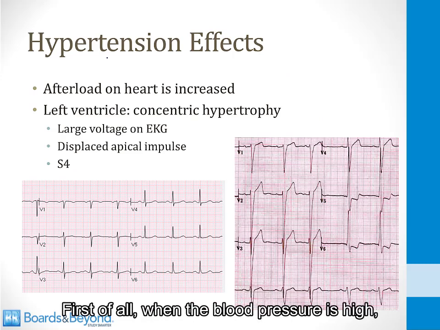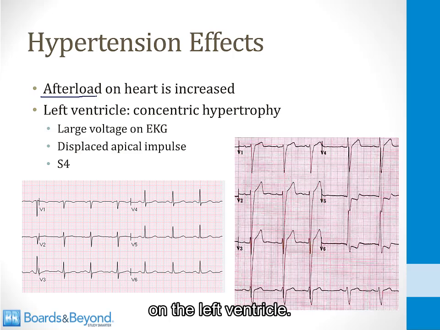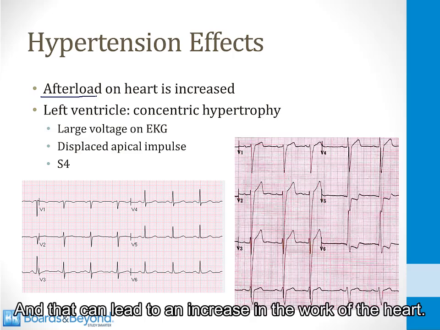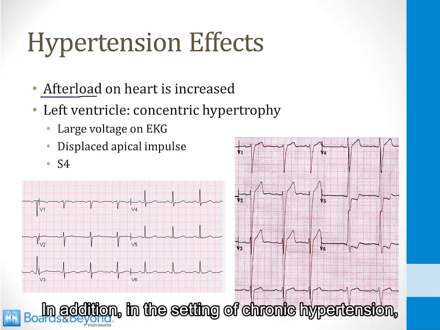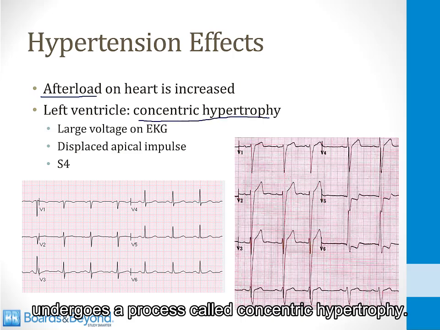First of all, when the blood pressure is high, this represents an increase in the afterload on the left ventricle, and that can lead to an increase in the work of the heart. In addition, in the setting of chronic hypertension, the left ventricle undergoes a process called concentric hypertrophy.